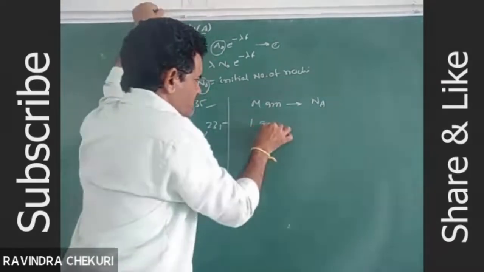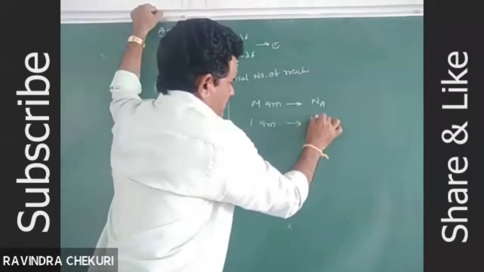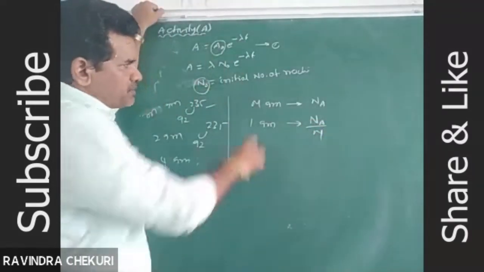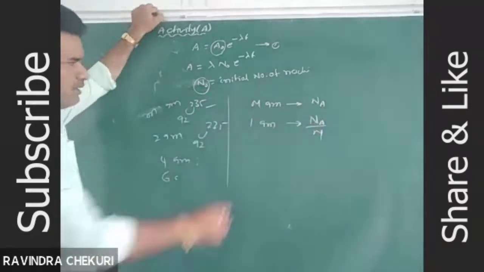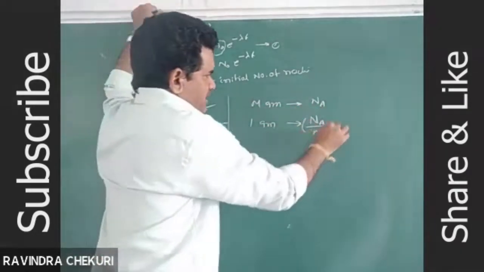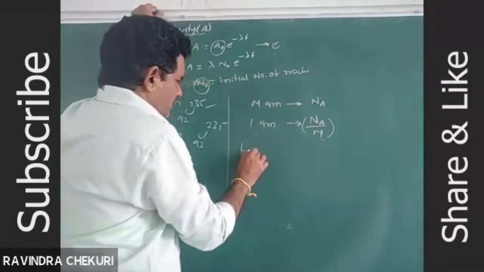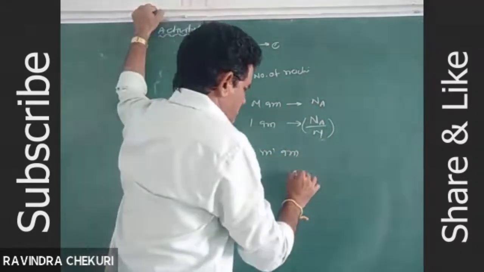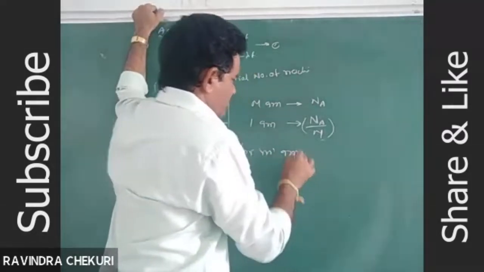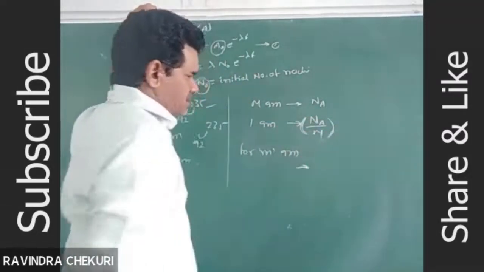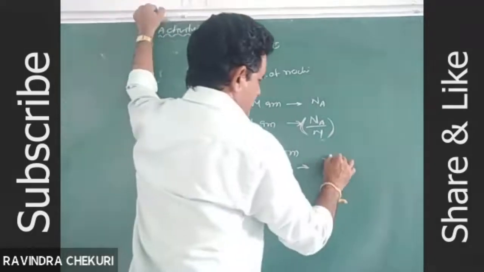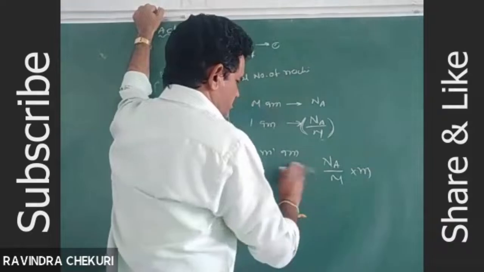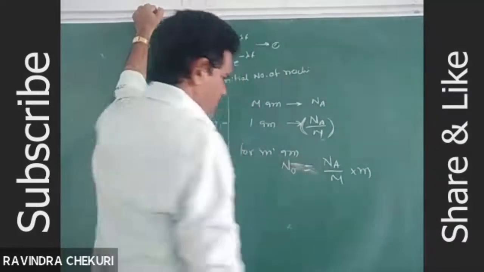One gram of any substance contains Avogadro number of atoms divided by molecular weight. So M grams of substance contains how many atoms? One gram contains Na by M atoms. For m grams of substance, it is Na by capital M into m. This is equal to the initial number of nuclei.